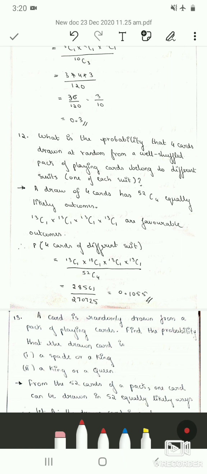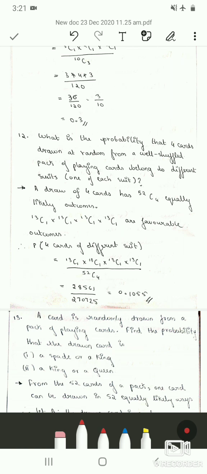Therefore, a draw of 4 cards has 52C4 equally likely outcomes. So among 52 cards, we are drawing 4 cards. So those 4 cards can be any cards from those 52. Therefore, we can do this in 52C4 outcomes.